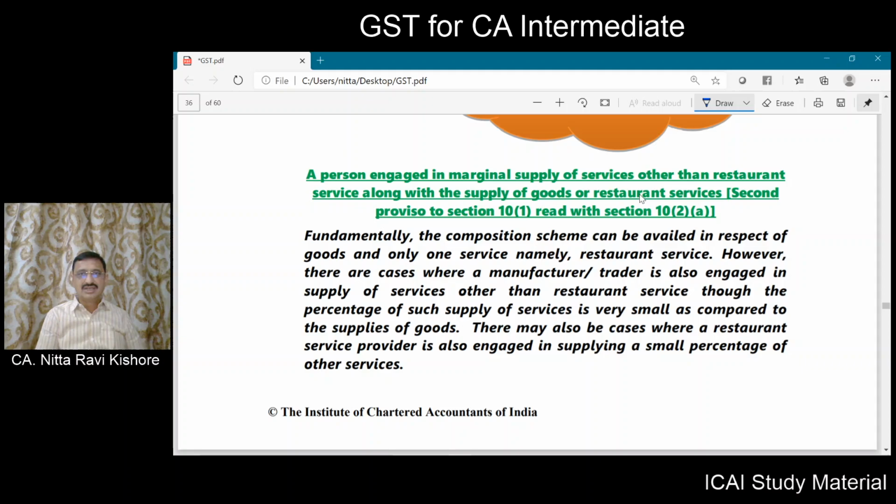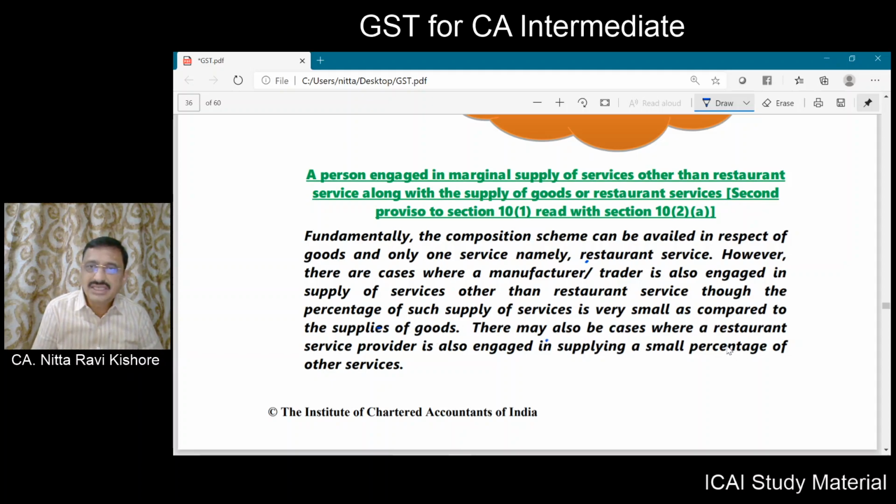So manufacturers or traders may be engaged in supply of service other than restaurant service, though the percentage is very small as compared to the supply of goods.